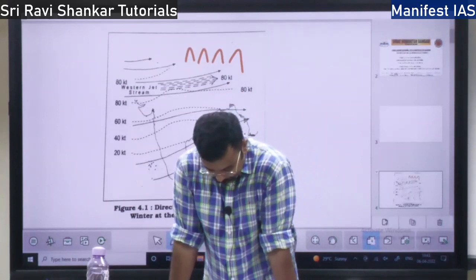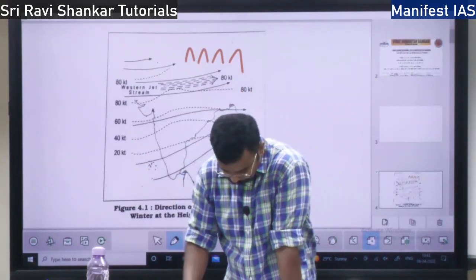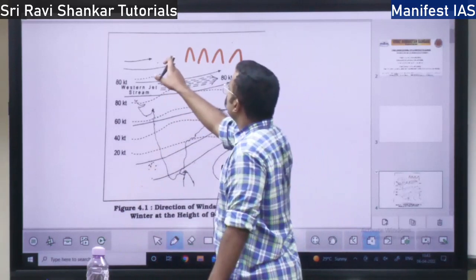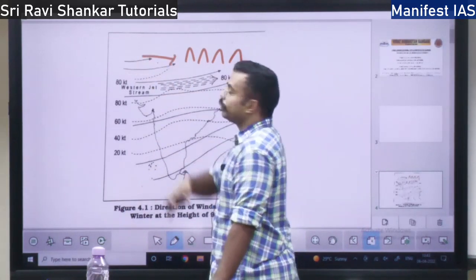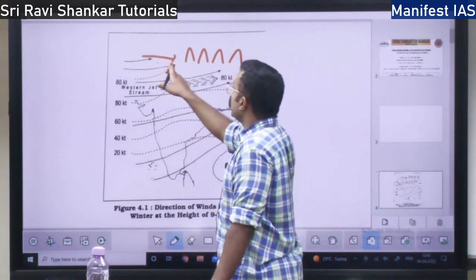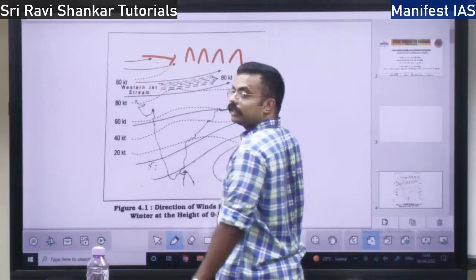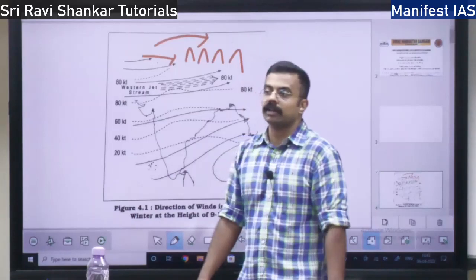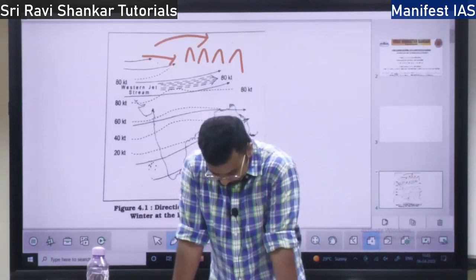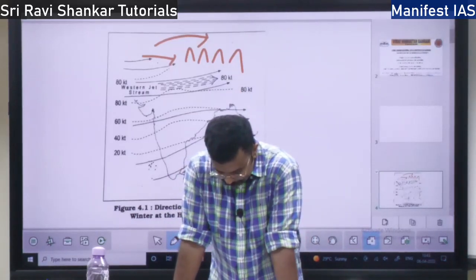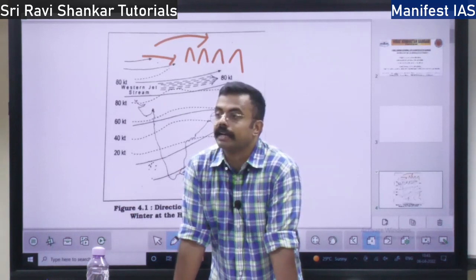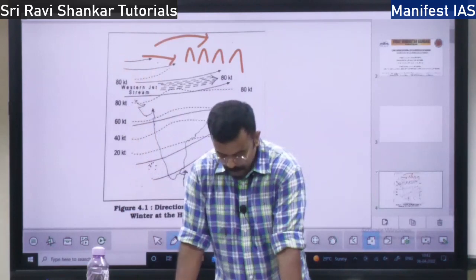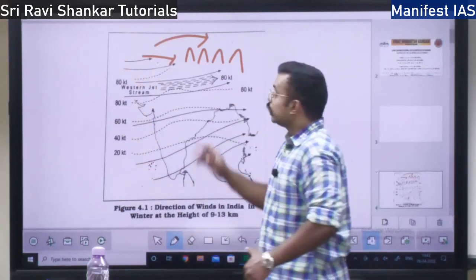So this jet stream which is blowing, actually what happens, it will come and clash with the Himalayas first. So one branch will move south of the Himalayas, another branch will move north of the Himalayas towards Tibet. So the westerly jet stream is actually divided into two branches. One goes north of the Himalayas, the other comes south of the Himalayas.